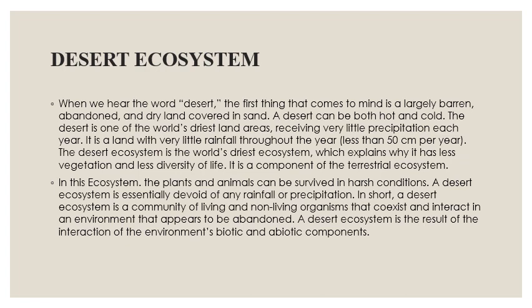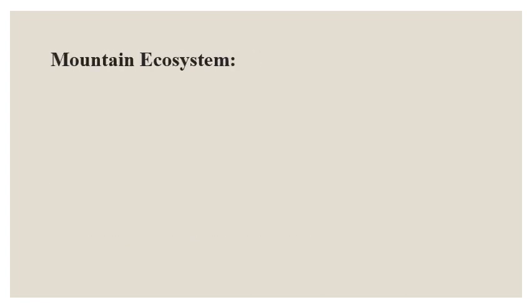In short, a desert ecosystem is a community of living and non-living organisms that coexist and interact in an environment that appears to be abandoned. A desert ecosystem is the result of the interaction of the environment's biotic and abiotic components.